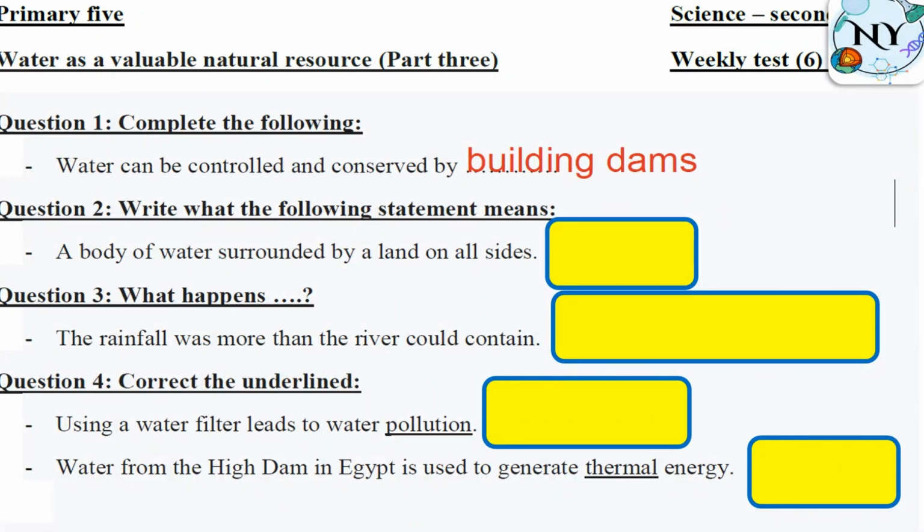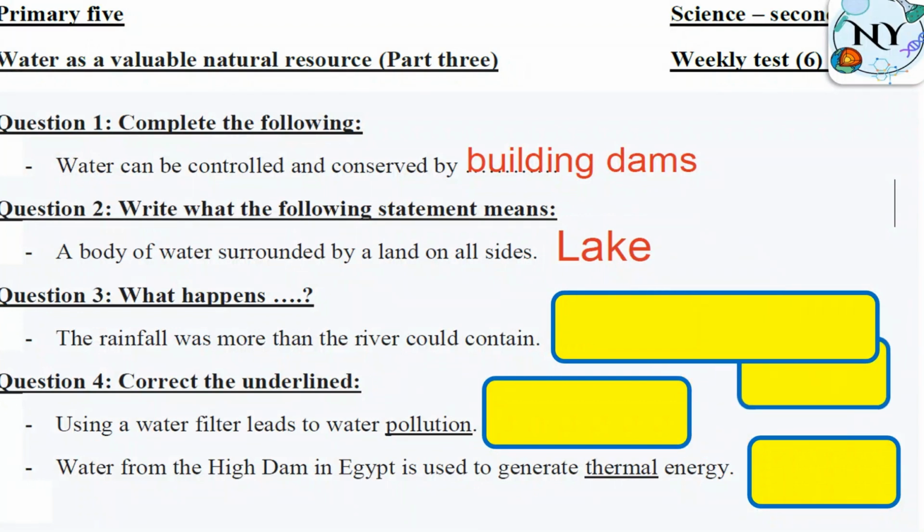Because it means lake. And we said there are 2 scientific terms for a lake. Either a body of water surrounded by land, or water is collected in a low-lying area. So if I have a question in the exam and we have the keyword surrounded by land, the correct answer will be lake. And if I have another scientific term question worded differently, which is water is collected in a low-lying area, the keyword here is low-lying area, which is also lake.